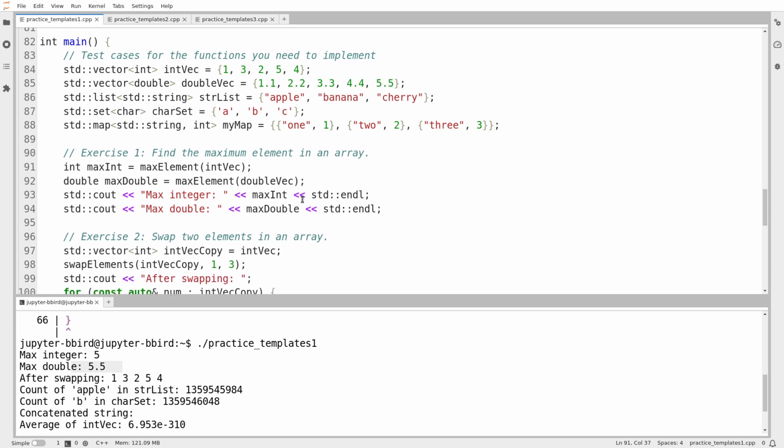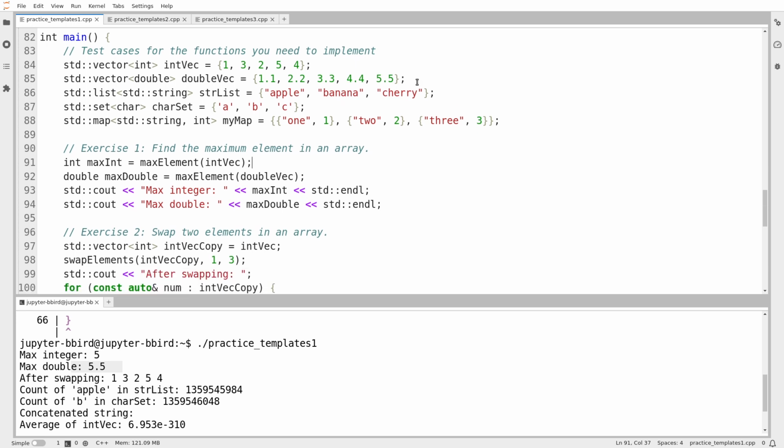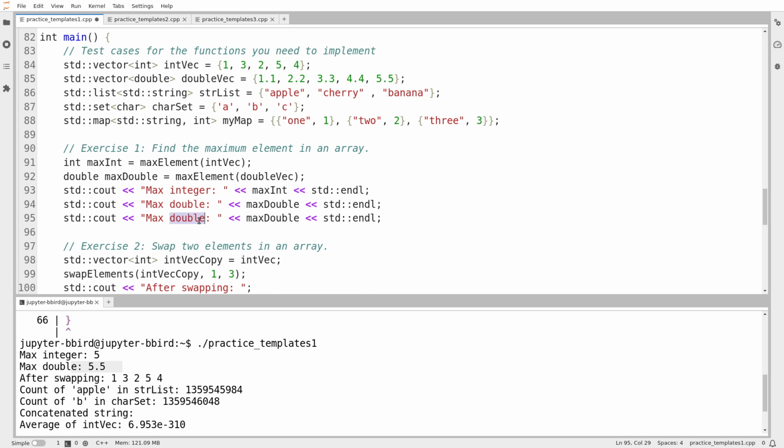I could even ask for the maximum string, because strings have a less than operator. I'm going to do that. It should return the alphabetically largest. So in alphabetical order, which string comes at the end, which is the maximum. So I'm going to put the word cherry in the middle of the vector, because that's going to be the maximum, just to make sure the maximum is not at the end in too many of the test cases. So I'm going to say max string, and then I'll print out...